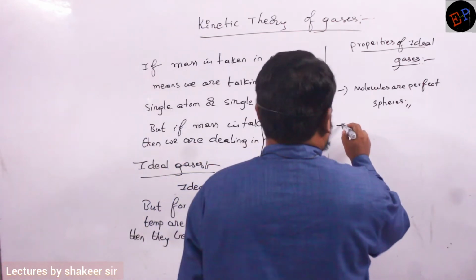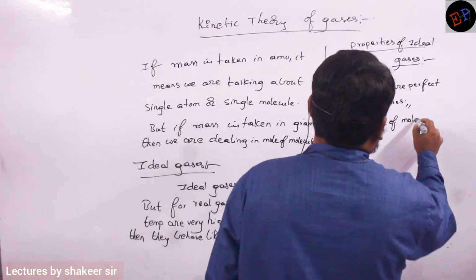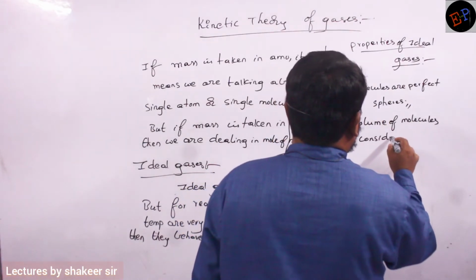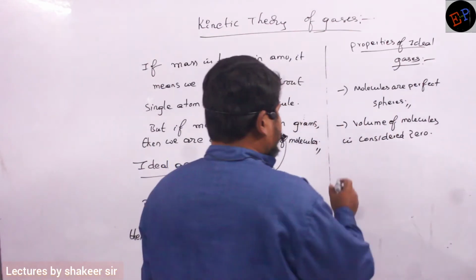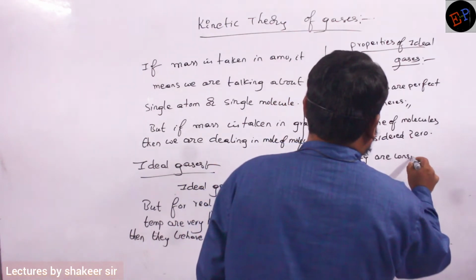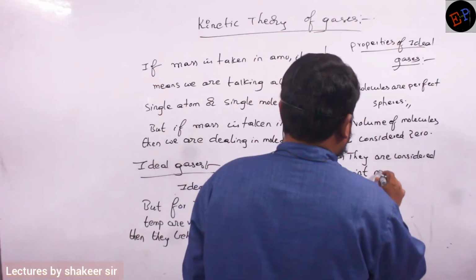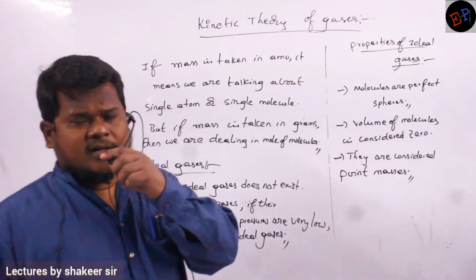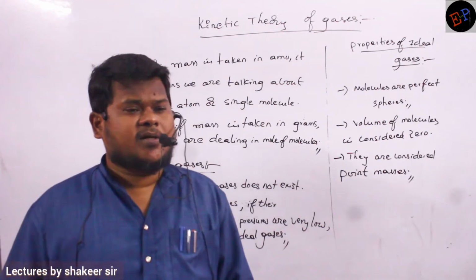But the volume of molecules is considered 0. Volume is considered 0. It means they behave like, or they are considered point masses. So all the molecules of ideal gases, we are considering their volume to be very small. So we consider them to be point masses.